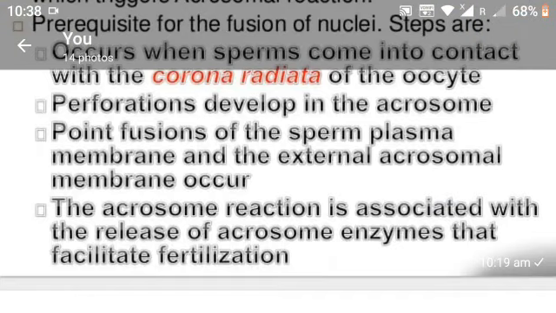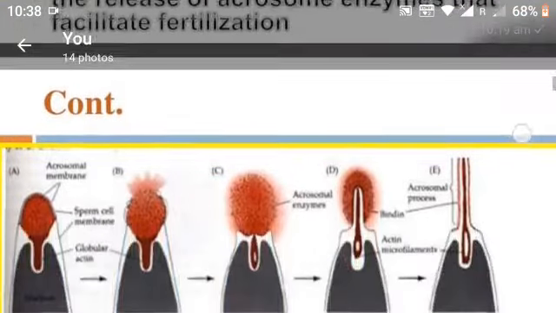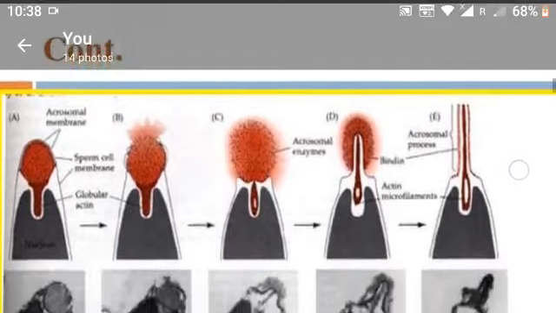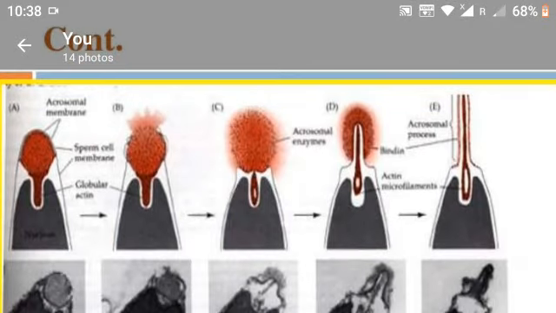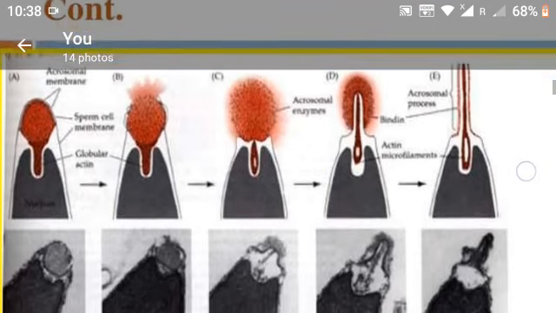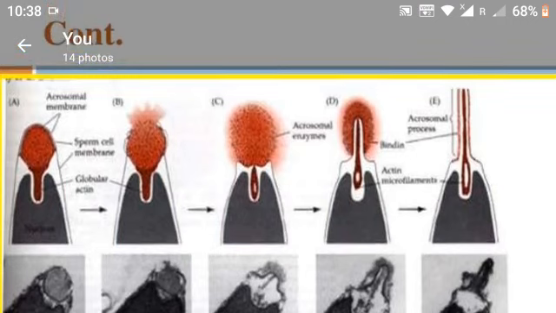Okay, see in this diagram, acrosomal membrane reactions complete this process: acrosomal membrane rupture and formation of acrosomal filaments.